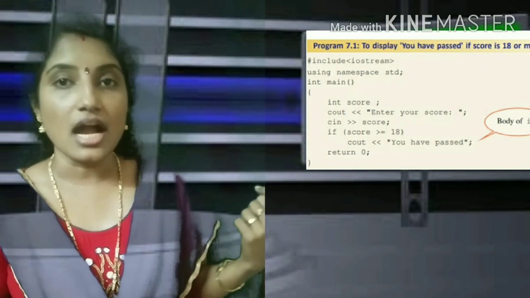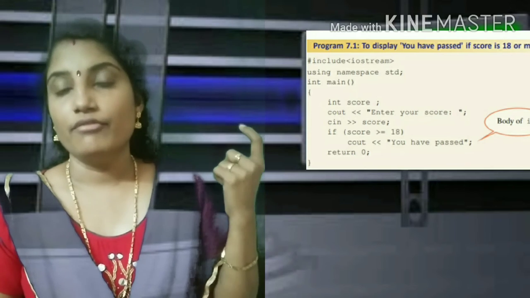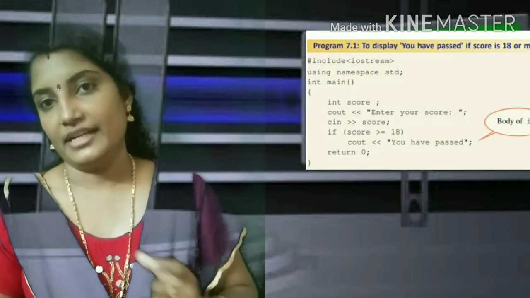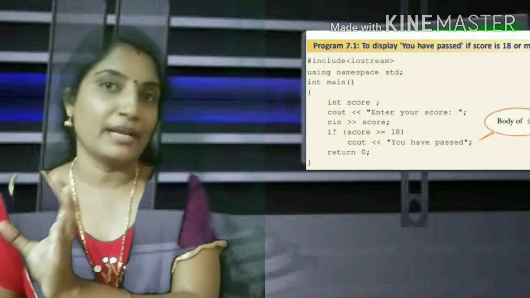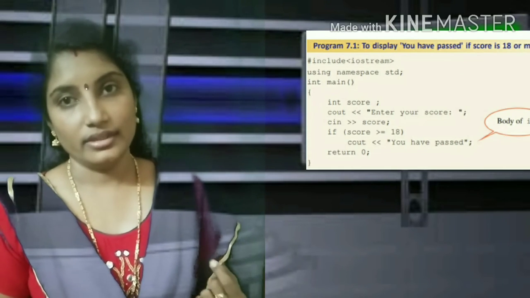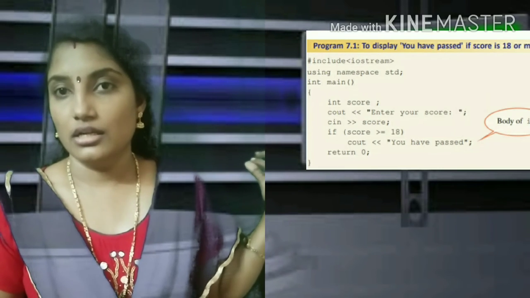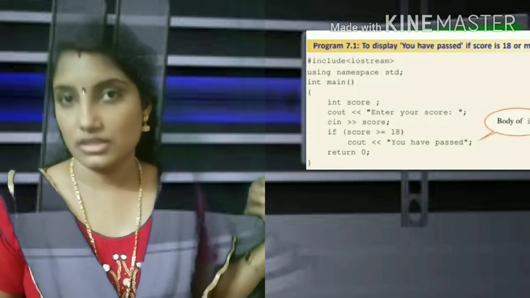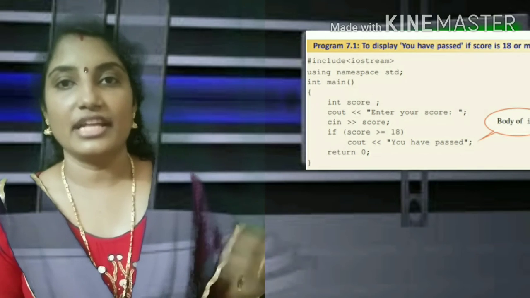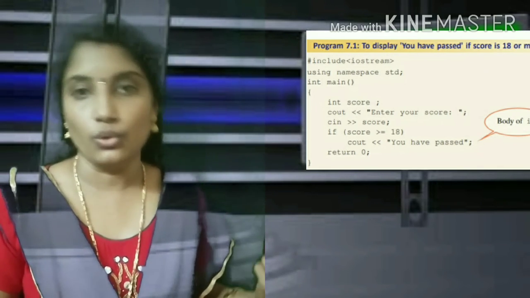Then next is cout, enter your score. When you run the program, that will be displayed. That is, enter your score will be displayed on the screen. Next statement is cin score. That is, whatever value we give to the variable is stored in score. Suppose I am giving the value 20, that value 20 is stored in score.